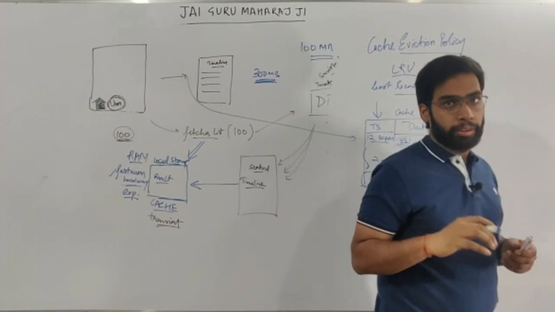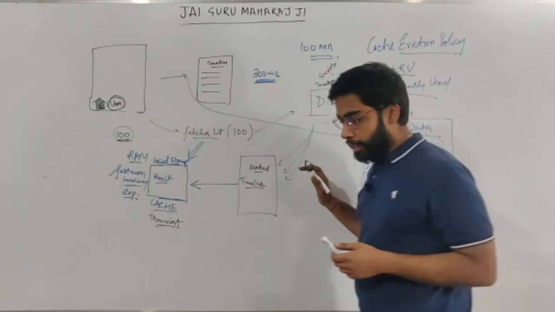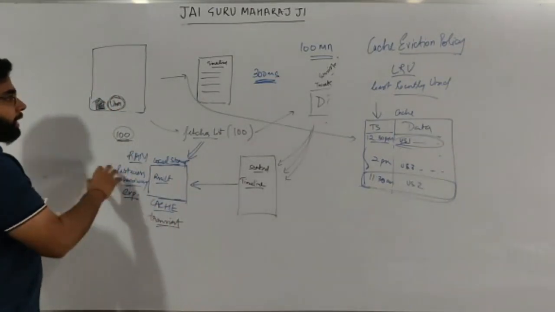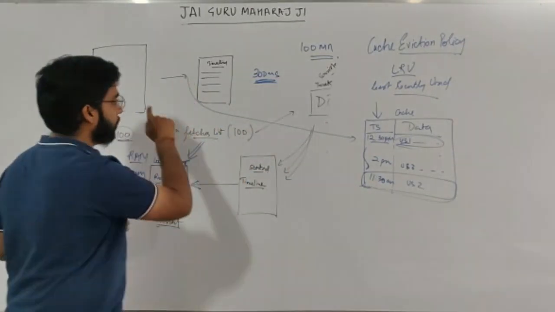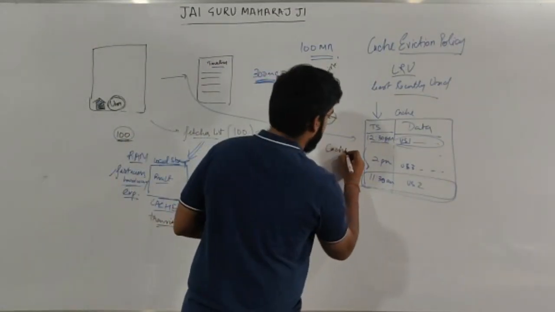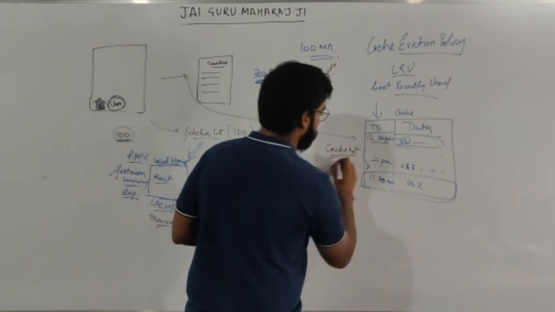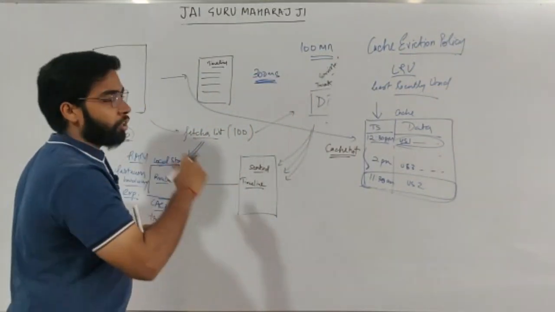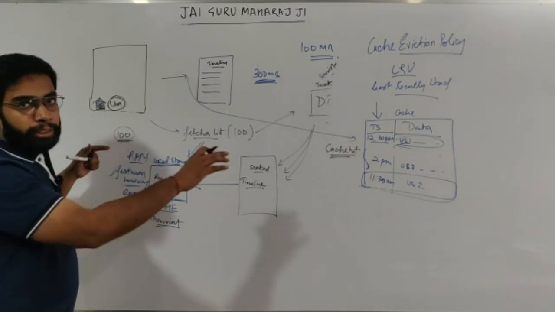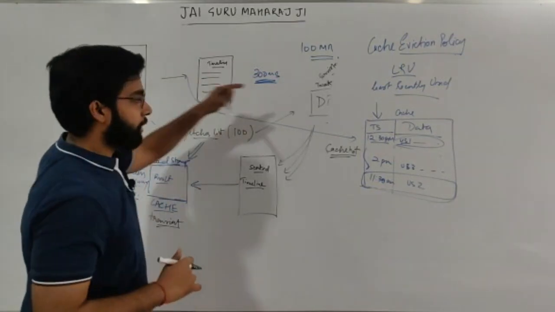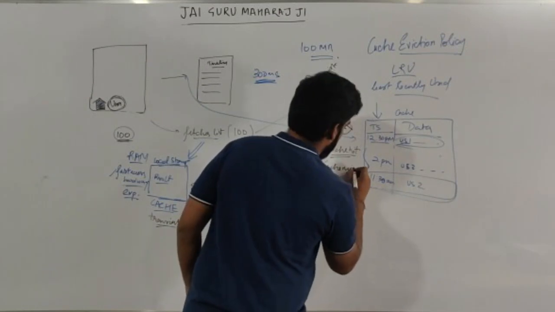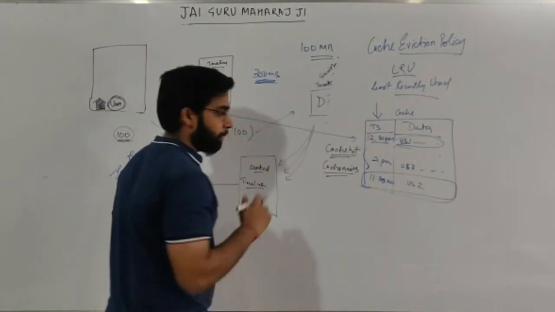Now that we have got a grasp on this process, this is all about how a read happens inside a cache. Anytime there is a result inside my cache, I will go and query that. If the data is present inside my cache, it is known as a cache hit. If it is not present, like if this user is coming for the first time, there will be no entry inside my cache. So what will happen? I will query the database. That case is known as a cache miss. So there are two concepts, one is cache hit, one is cache miss.